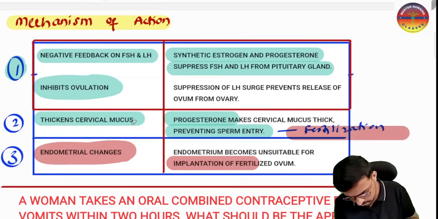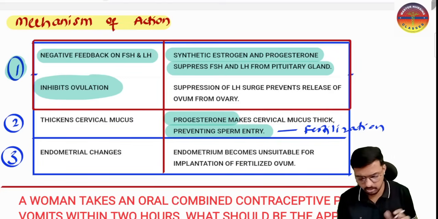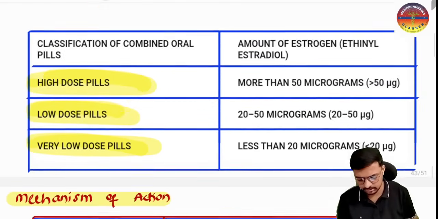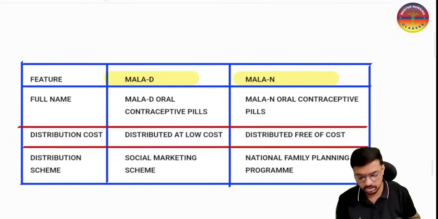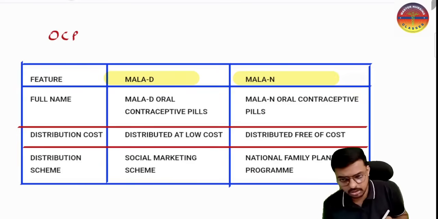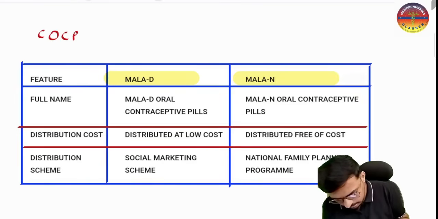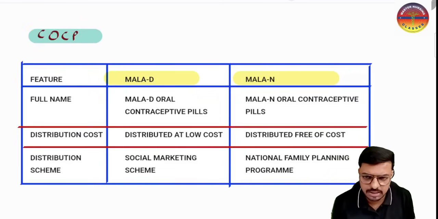But the most important thing you have to remember is that this acts by prevention of ovulation. This is a very important concept on the oral combined pills. We now call this the COCP, that is, the combined oral contraceptive pills.